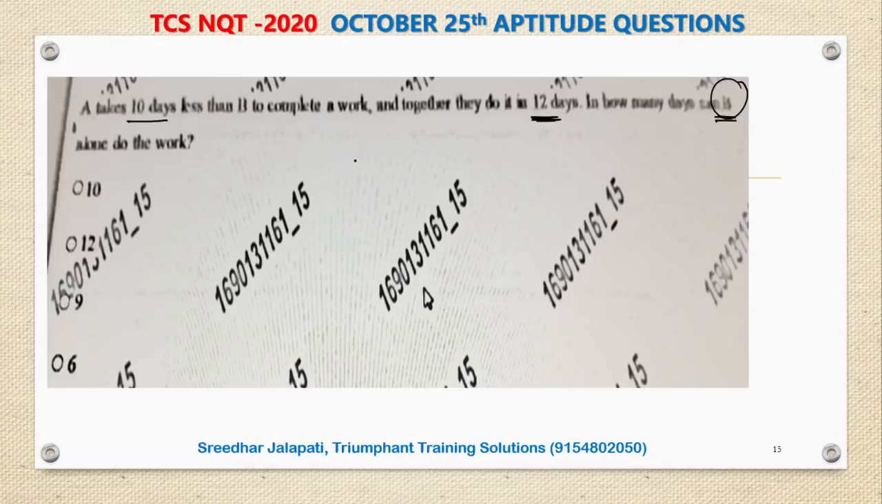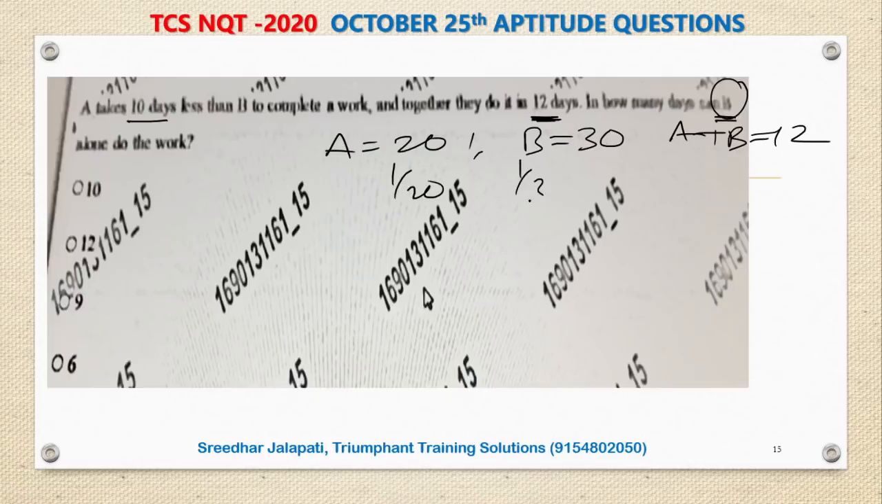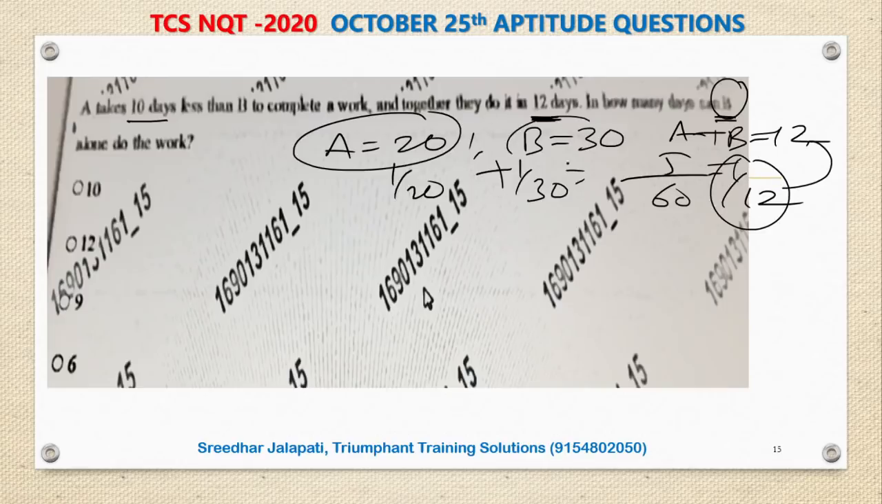Right. By trial and error method, we all know these are simple basic questions, right? If A takes 20 days, B takes 30 days, they together take 12 days, right? Because A one day work 1 by 20, B one day work 1 by 30, LCM 60, 3 plus 2, 5 by 60, 1 day work 1 by 12. If the 1 day work is 1 by 12, they take 12 days. So that means A takes 20, B takes 30. Obviously, A is taking 10 days less than that.